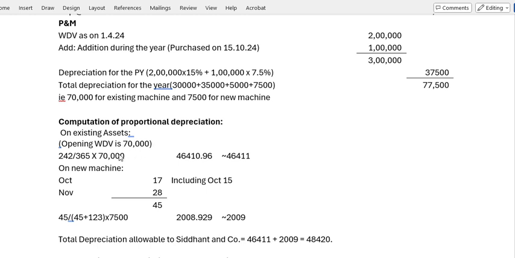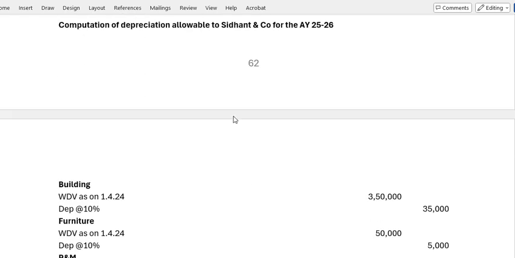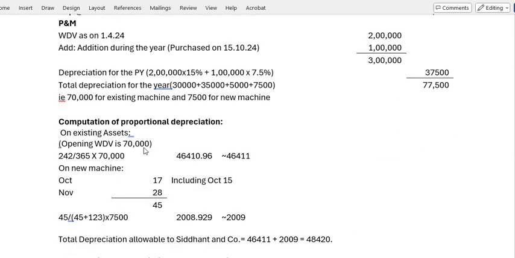For the 70,000, it is with 242 days. It was with Siddhant and Company, and 123 days it was with Siddhant Limited. So we have to apportion it. This 70,000 is to be apportioned between these two, Siddhant and Company and Siddhant Company Limited.